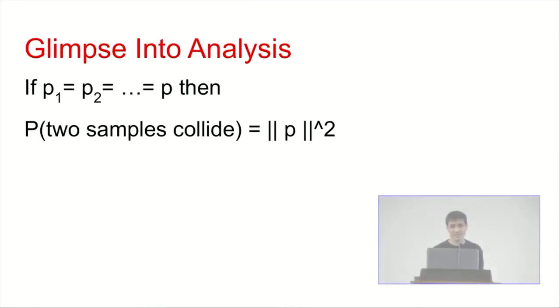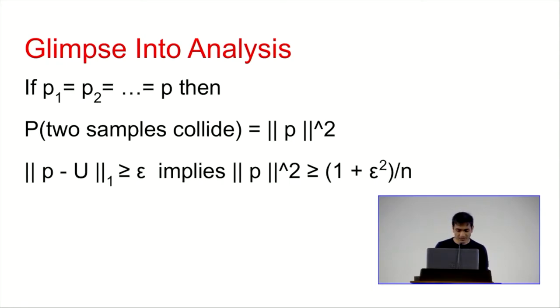So I'll give you a glimpse into the analysis of why it's challenging in our case, and why the tools that already exist for the standard problem don't work here. Let's assume that all the distributions that we're getting samples from are the same distribution, some p. You can compute that in this case, the probability that you have a collision, which means you see two samples that are the same, is just the 2 norm of p squared.